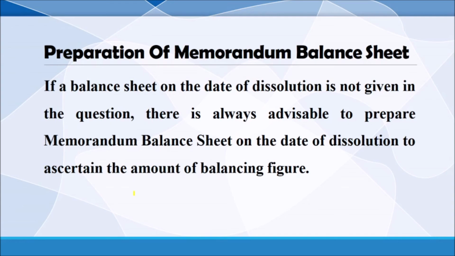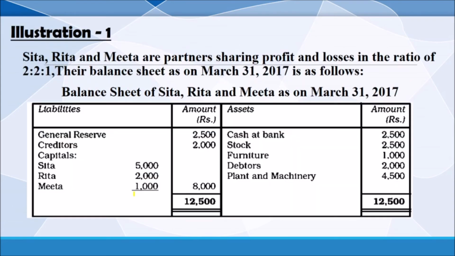In order to identify the value of an asset or any other missing item that we want to transfer to the realization account, we have to prepare the memorandum balance sheet. It is usually needed when some items are missing. So from this problem, we have to prepare the accounts necessary for the partnership dissolution.